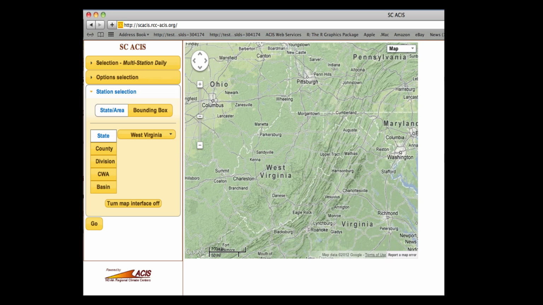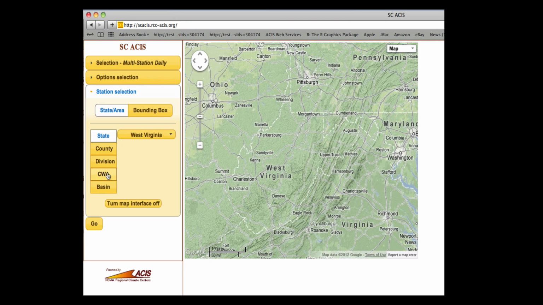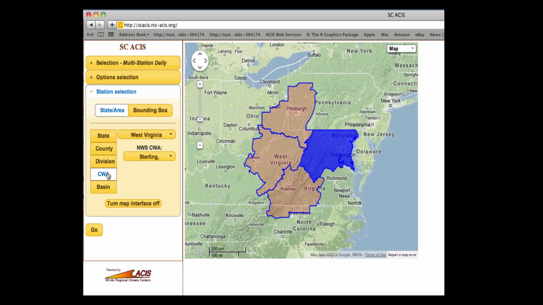The ACIS web interface provides an example of how the general call might be used in a climate product. Currently, the map interface displays the state of West Virginia. Clicking County Warning Area displays the county warning areas in the state. This is done via a general/CWA call, filtered by state.